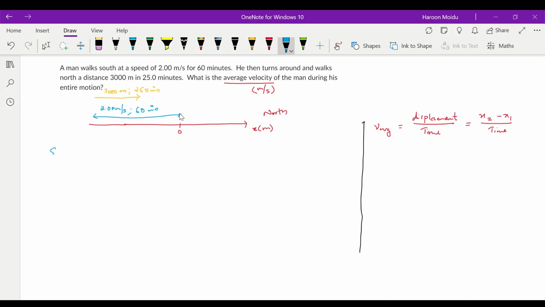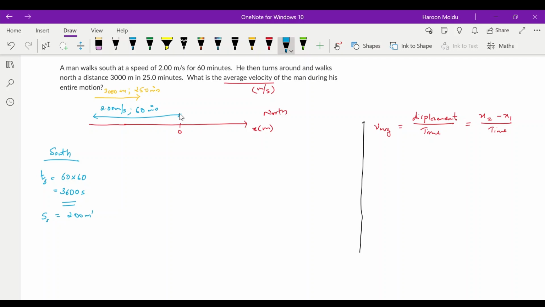So towards south, let's say how long he traveled. The south is 60 minutes, so 60 times 60 will be 3600 seconds. This long he moved towards south. Then speed is already given, 2 meter per second.